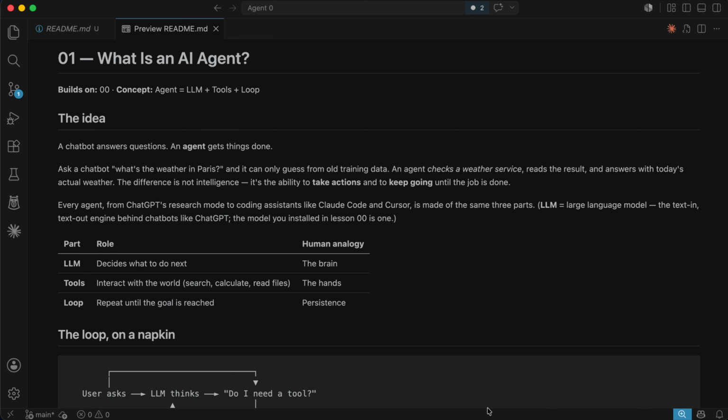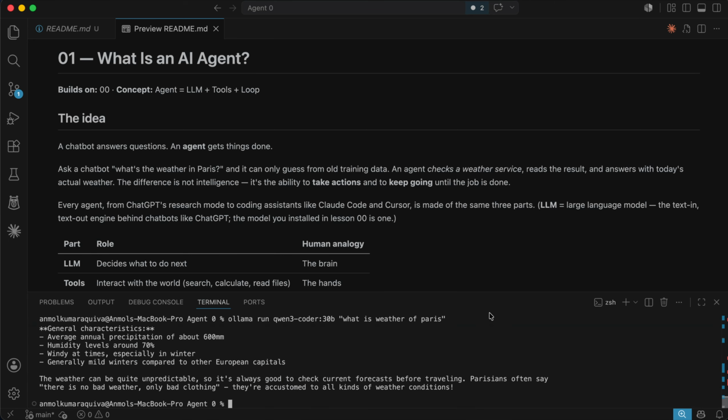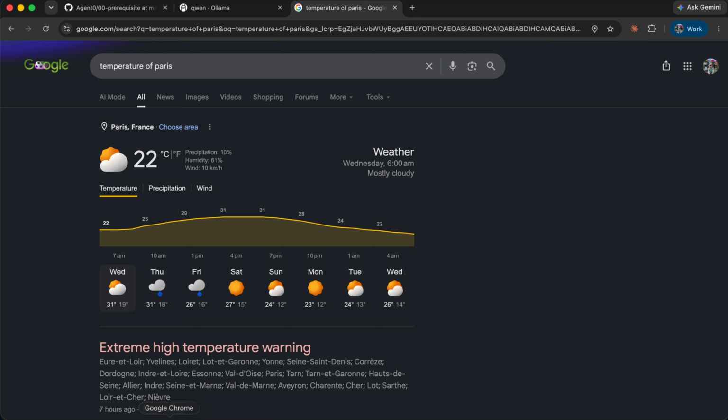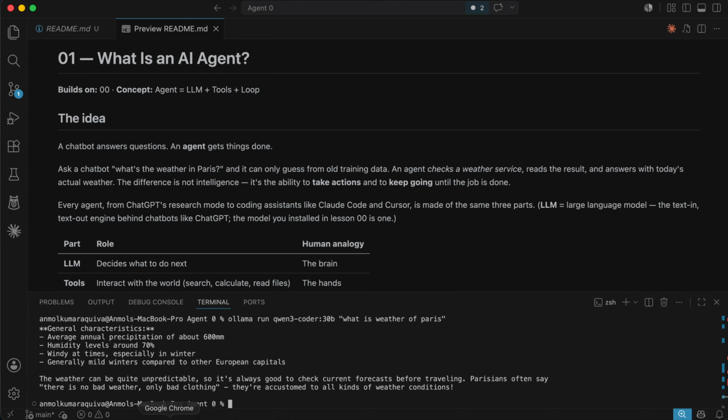In order to understand that, let me ask a question to our existing LLM. I already did it. I asked this Qwen model, what is the weather of Paris? Normally if you would ask this question, you would expect that the LLM would give you the live temperature. For example, if I ask the same question in Google, I got the response that it's 22 degrees Celsius. But here it just tries to guess the answer based on its old training data, and I think these are not relevant or something that you would expect from your LLM to do. So an agent solves that problem.